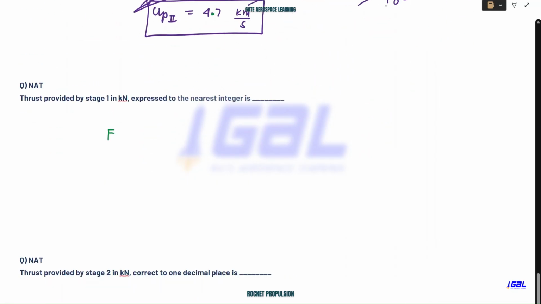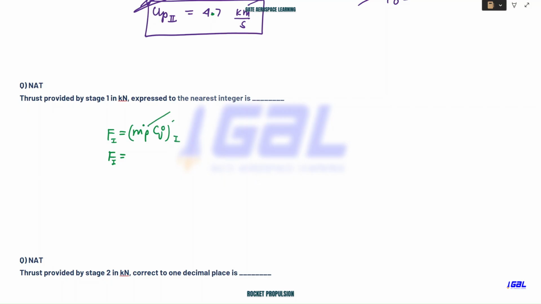So thrust can be written as m dot p into Cj, right? Very much straightforward. The pressure values at the exit and the ambient are not quite given, so we should not worry about the pressure thrust term. The Cj value and m dot p are already known for the first stage. We are doing the calculation for the first stage, so everything is provided to you.